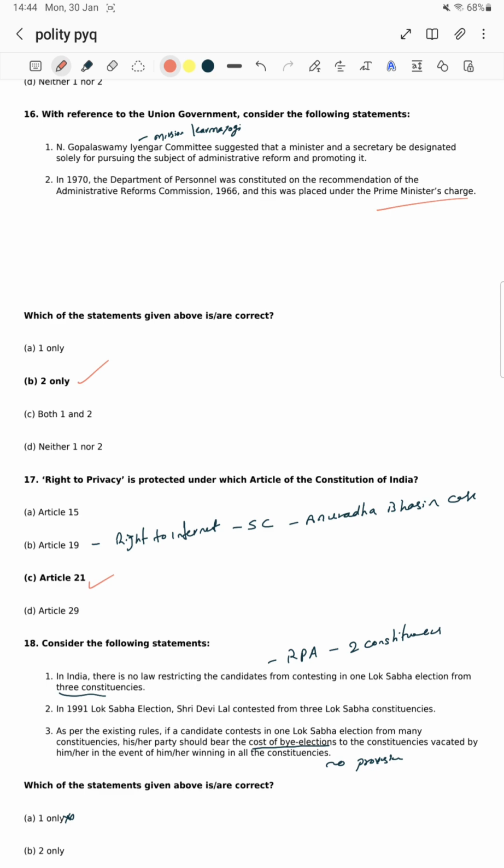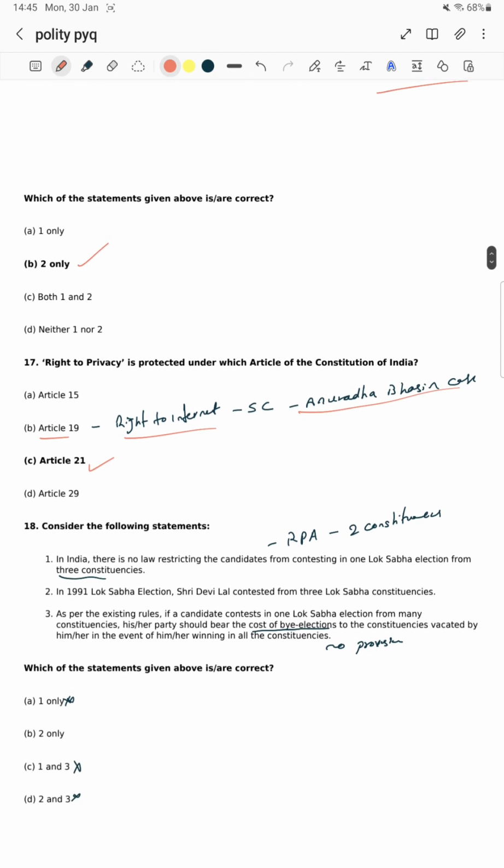In the Supreme Court's case, there might be a chance of asking a question this time on right to internet. Right to choose was asked in previous years under Article 21, and right to privacy under Article 21. There might be a chance of right to be forgotten under Article 21. Right to internet, Article 19, might be asked next time.